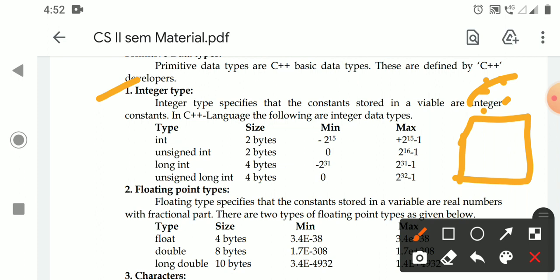Zero. Okay, minus infinity to plus infinity, but there is no decimal point. That is the integer data types. So in C you have only 2 integer data types, that is int and long int. When you declare the data type as int, it will allocate 2 bytes of memory. If it is a long int, it will allocate 4 bytes of memory.